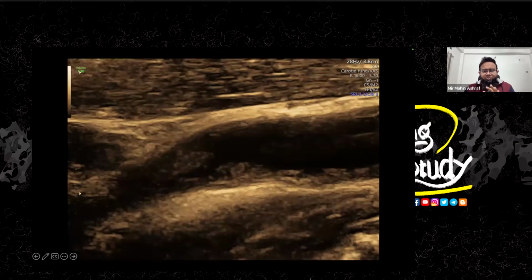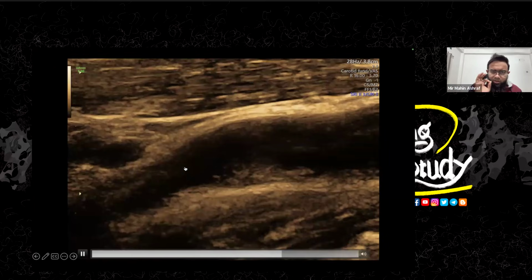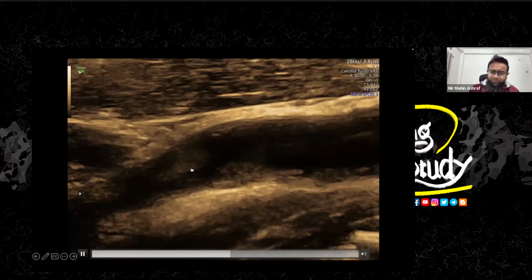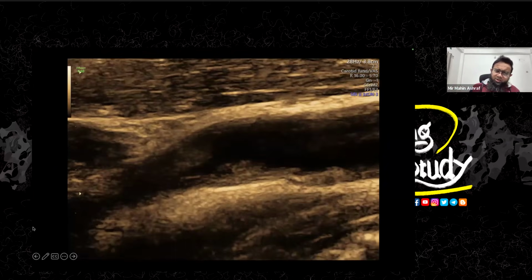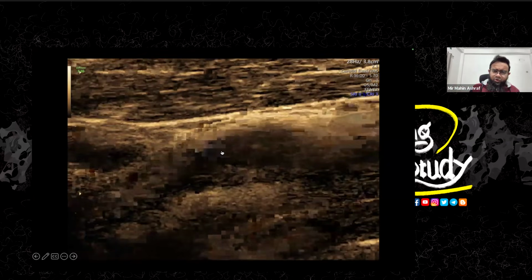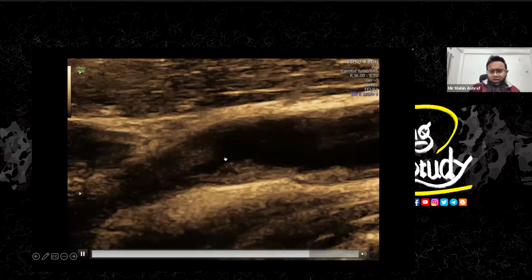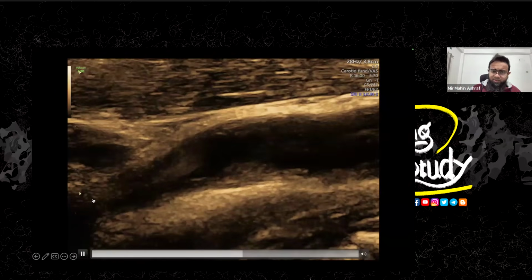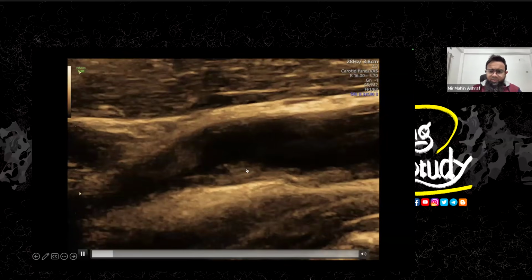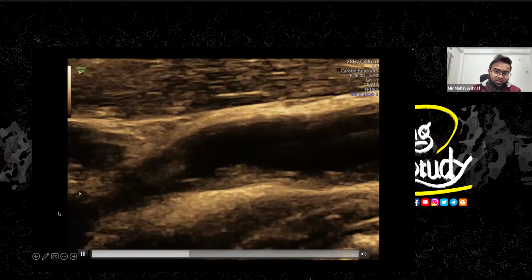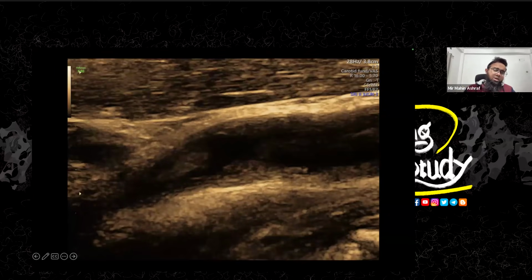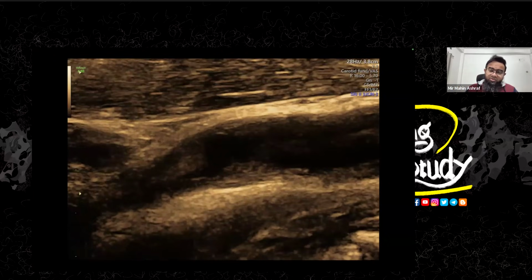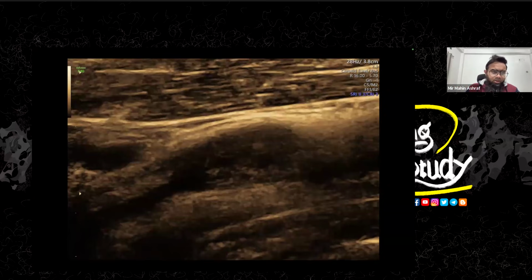This is the proximal part of the internal carotid artery. With your naked eye, you can easily see the flow is coming backward. It should go on that side, but it is coming out from the brain side. So this is definitely indicating there is a severe stenosis at the distal part. But you can't see this type of echogenic plaque at the distal internal carotid artery in the neck region, which indicates that there is soft plaque at the distal internal carotid artery causing this occlusion.